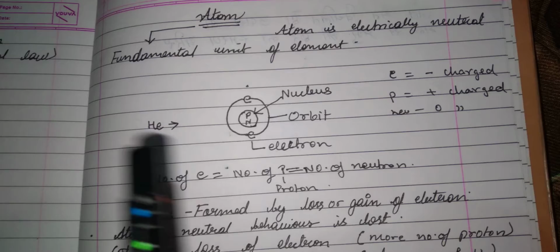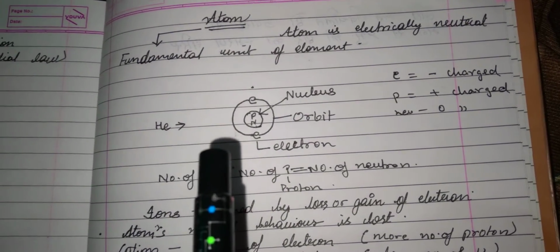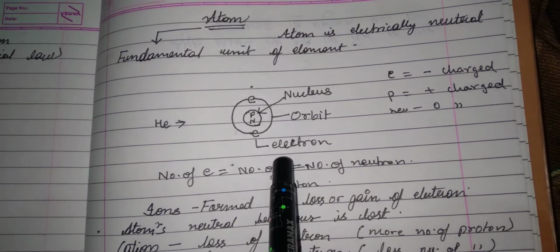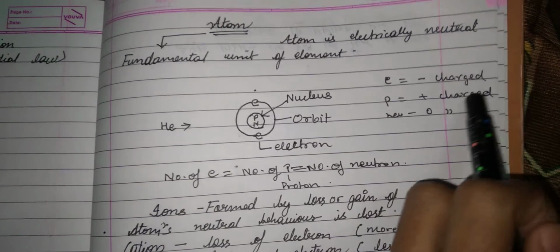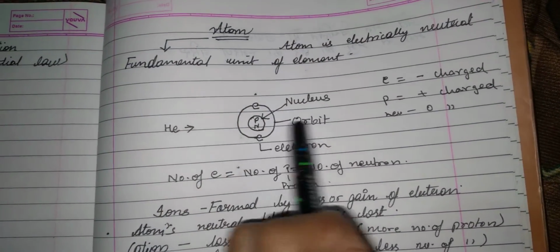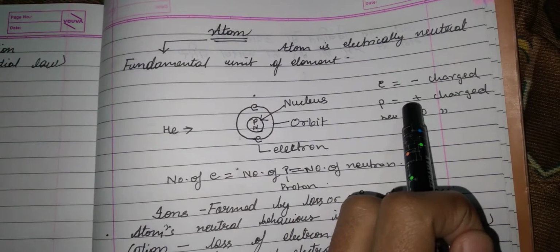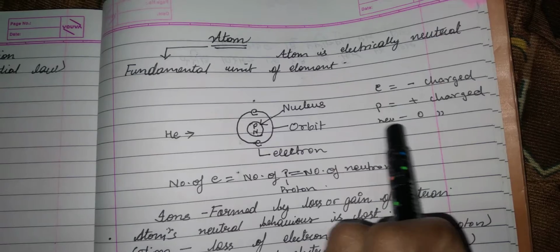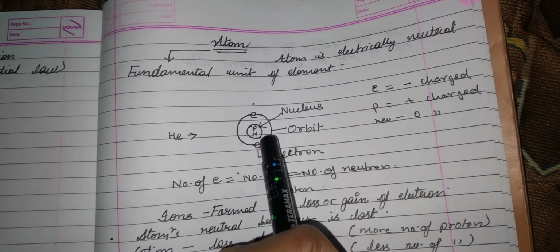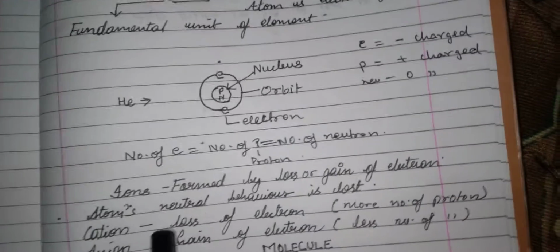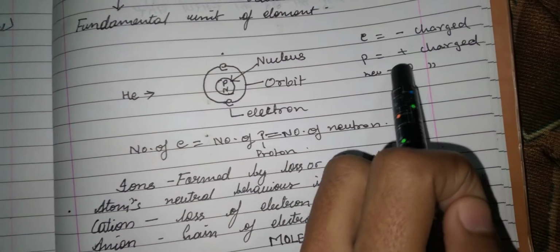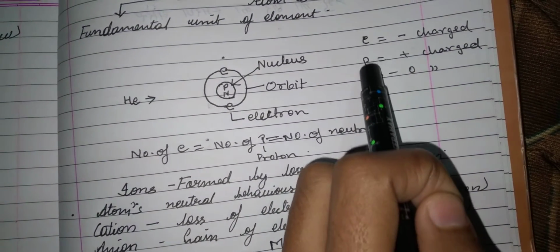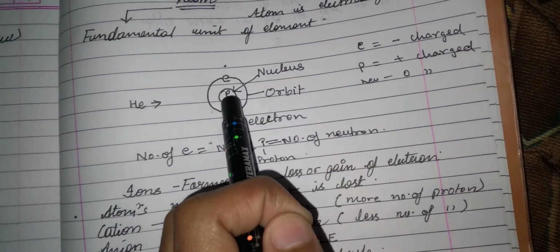Atoms of all element are made up of three constituent particles, and they are electron, that is negatively charged, proton, which is positively charged, and neutron, that is neutral charge, that is, neutron bears no charge. Neutron together with proton are known as nucleons, and they are present in the nucleus.